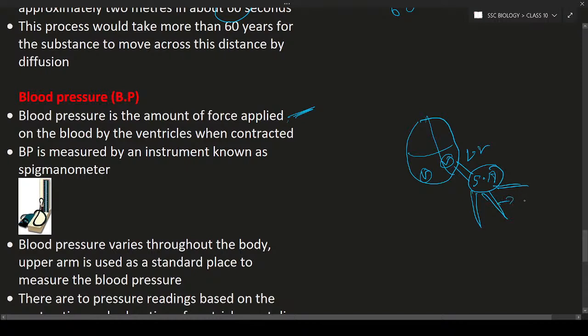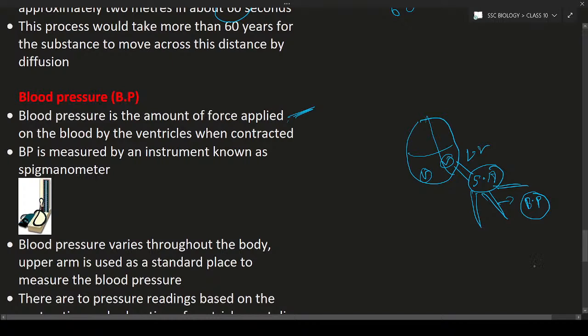In the arteries, you will see certain blood pressure. How is the blood pressure maintained here? This blood pressure is maintained because of the left ventricle contracting. When the left ventricle contracts, the blood will flow, and the blood is going to exert some amount of pressure on the arteries. So hence we have to measure this blood pressure.